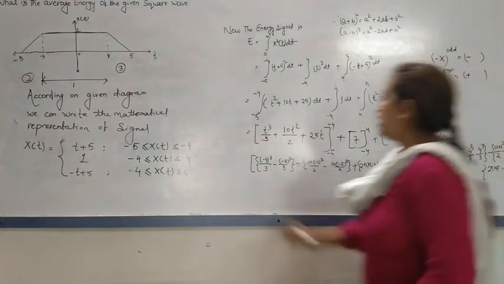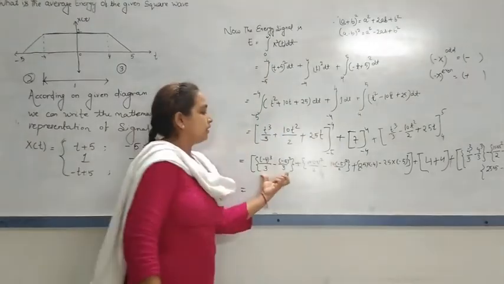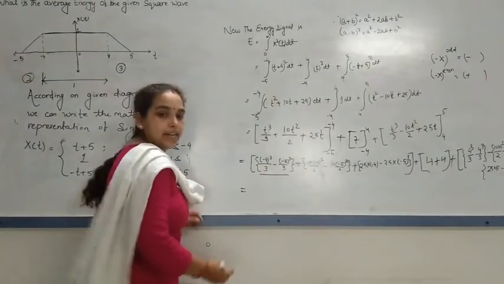Close the bracket. If I solve this one, from here to here, that is nothing but